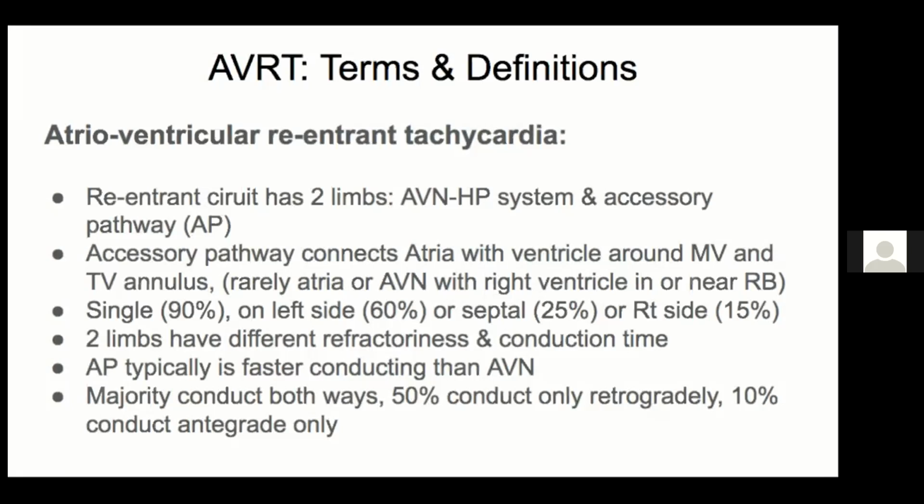Now, this circuit is maintained because, as you all know, both these limbs will have different refractoriness and conduction times. And the accessory pathway is typically very fast conducting, faster conducting than the AV node. Now, majority of these pathways conduct both ways. 50% conduct only retrograde. That means they will not manifest antegradely. And 10% roughly will conduct only retrograde.